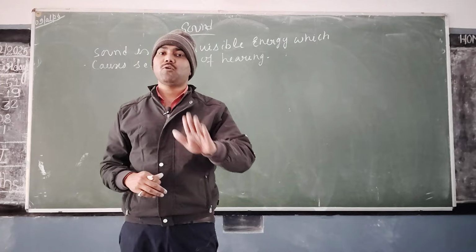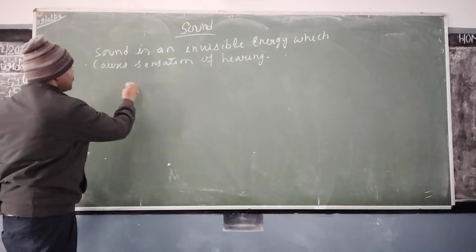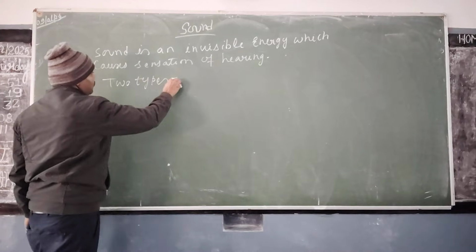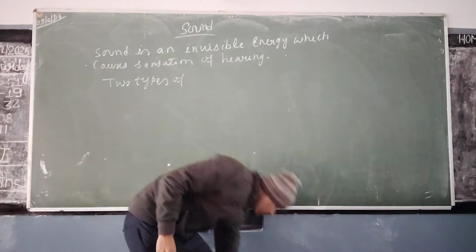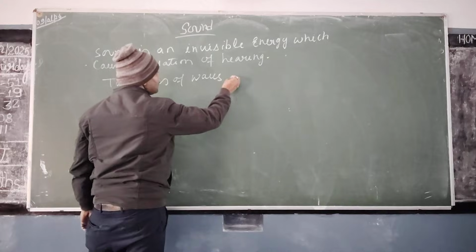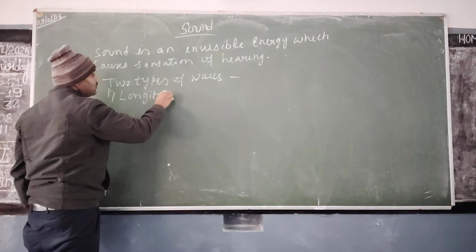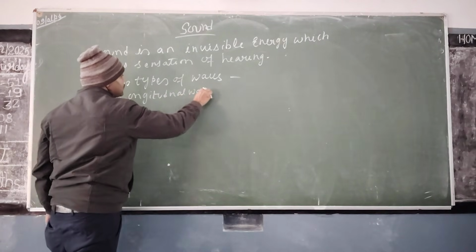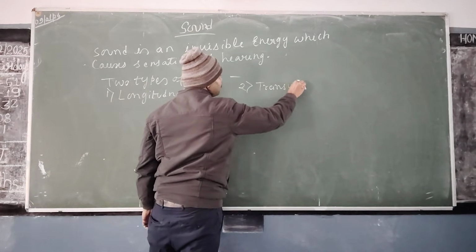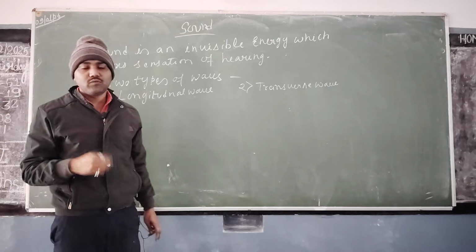So sound actually travels in the form of a wave. Which kind of wave? There are two types of waves in which sound travels. The first one is the longitudinal wave, and the second one is the transverse wave. Understood? So these are the two types of waves through which sound travels.